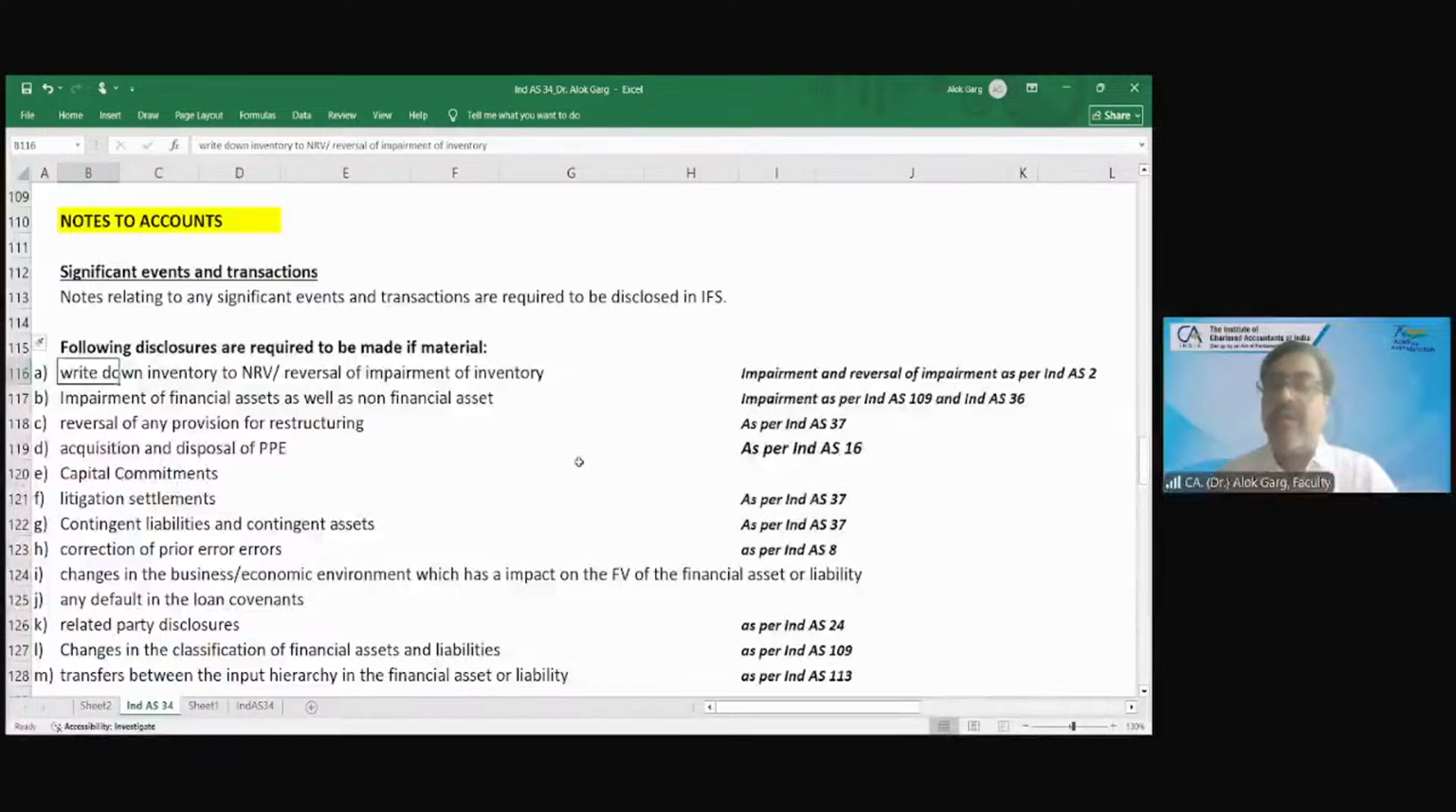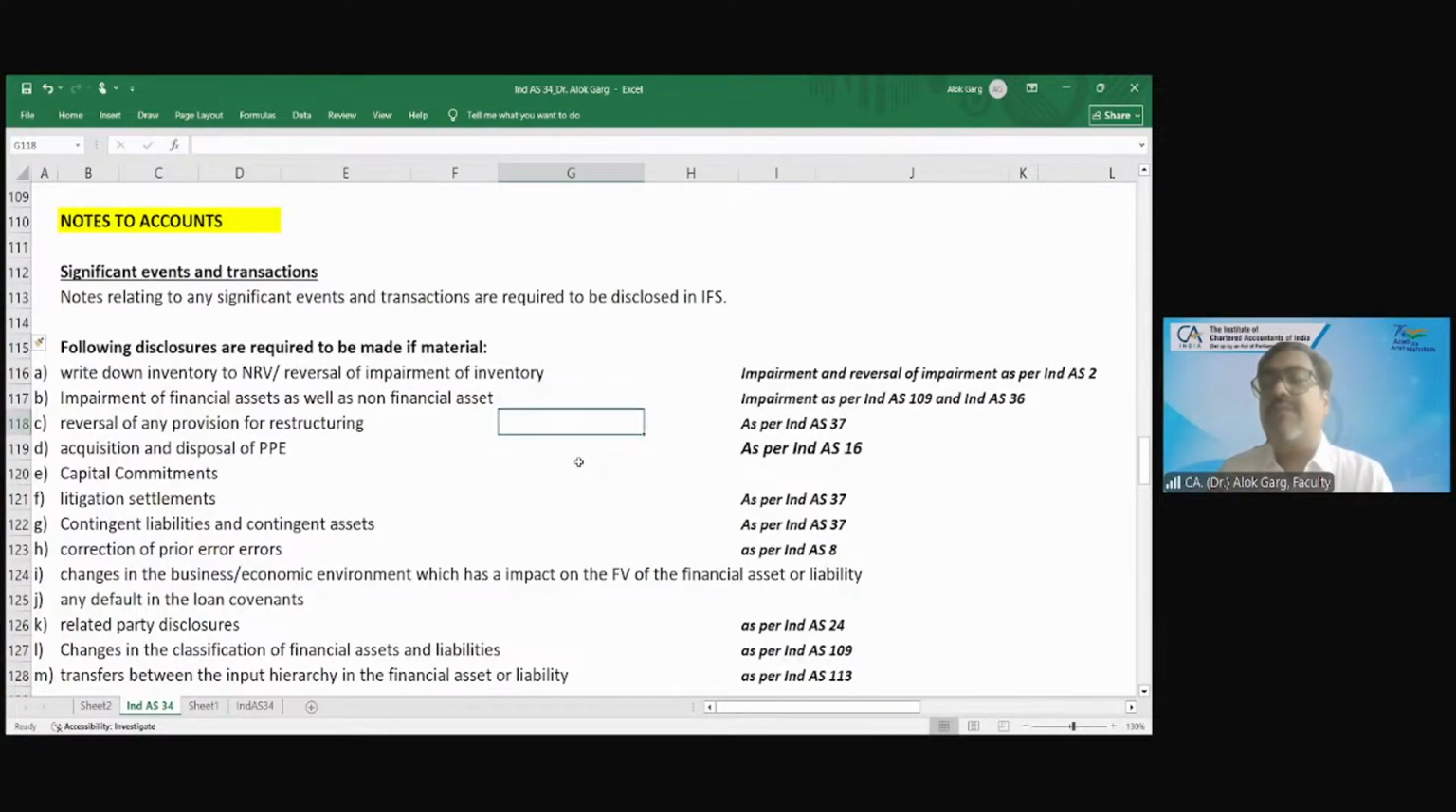So right now, this write down of inventory means impairment loss and reversal of impairment loss. This is required only if the amount is material. Impairment of financial assets as well as non-financial assets. Impairment of PPE, intangible assets, investment property, or impairment of financial assets means trade receivables. So disclosures are required only if it is material.